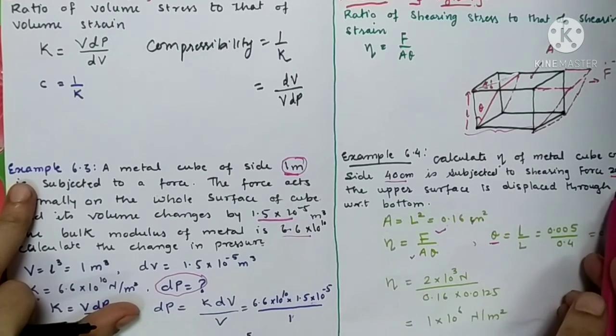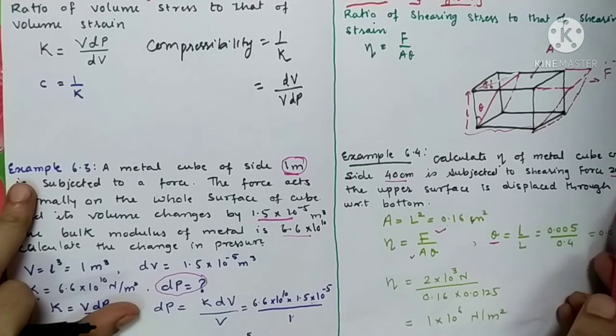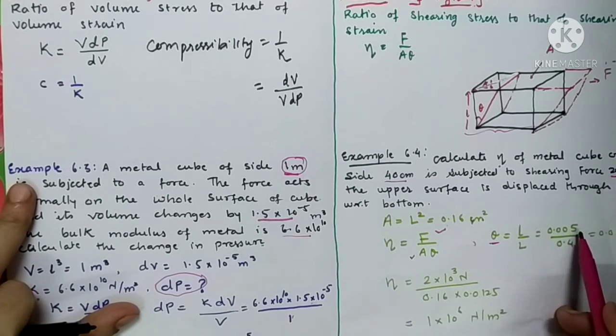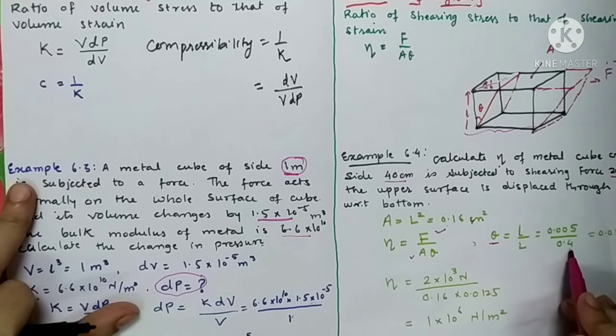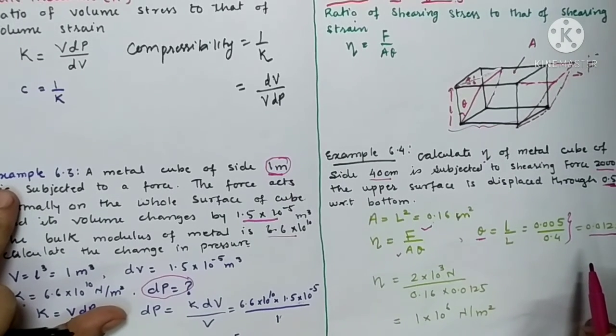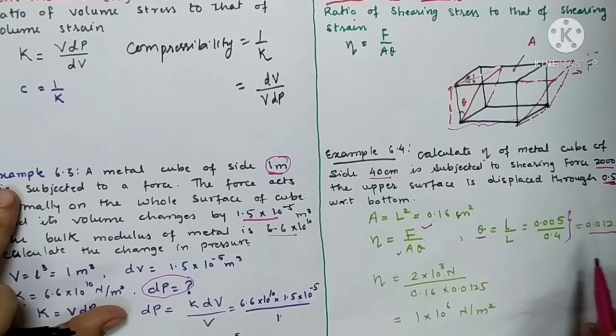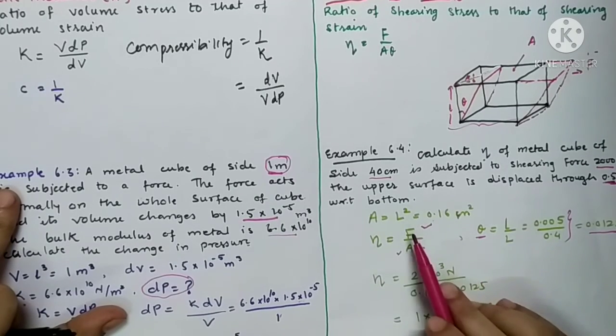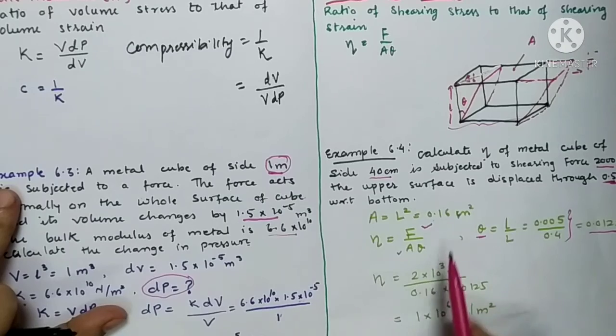Change in length is given, it is 0.5 centimeter, means 0.005 meter, upon L which is 0.4. When you solve this ratio, it comes out to be equal to 0.0125.